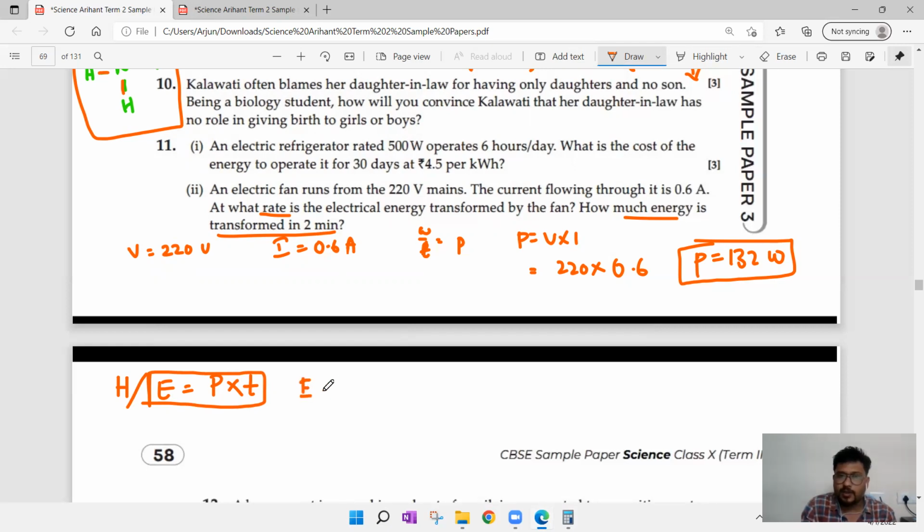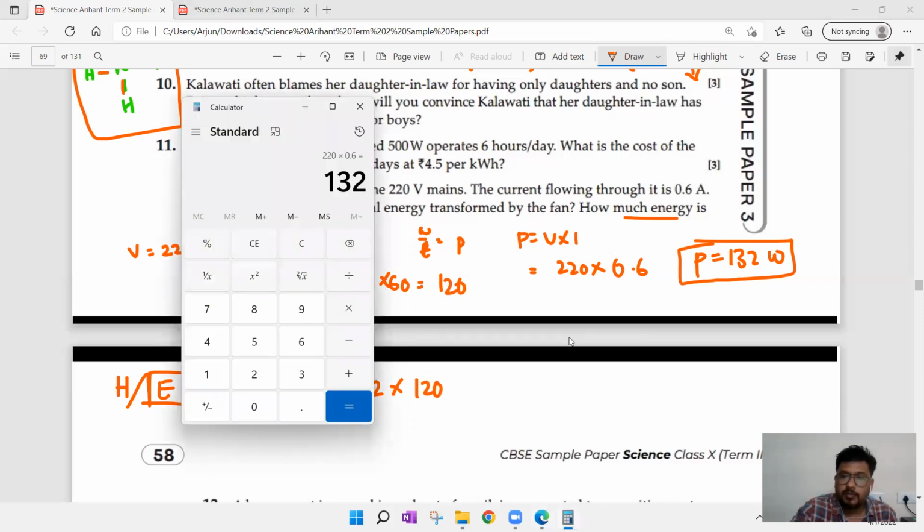So energy is equal to power we got as 132 multiplied with time. How much time have they given? 2 minutes. The SI unit of time is second, not minutes, so we have to convert 2 minutes into seconds. It becomes 2 into 60, which is 120. So 132 multiplied with 120 is 15840.